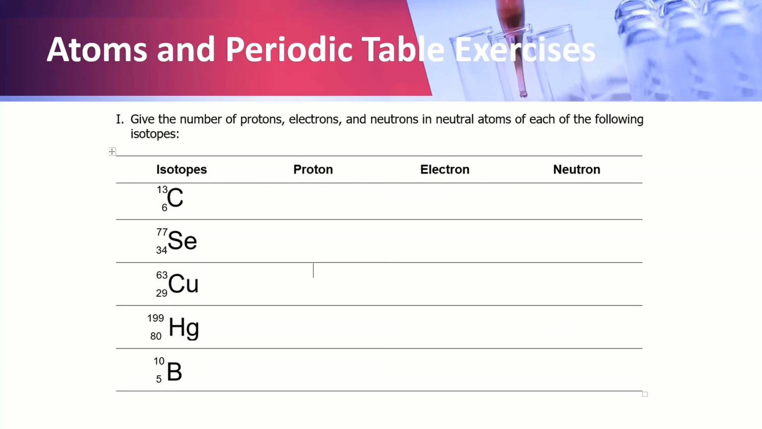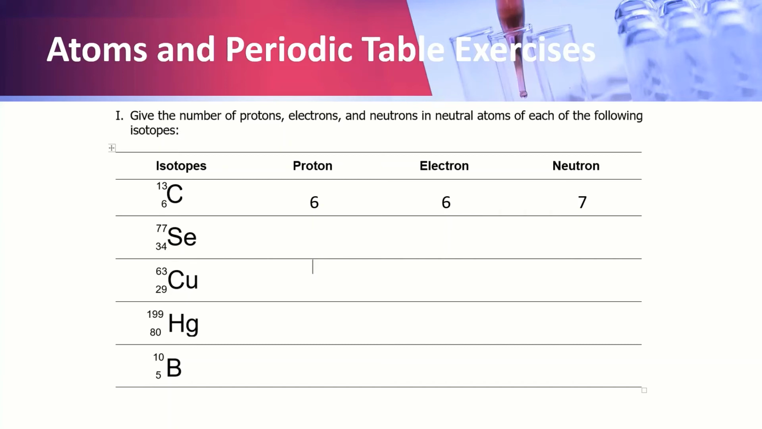Let us have some exercises on atoms and the periodic table. Give the number of protons, electrons, and neutrons in neutral atoms of each of the following isotopes. For isotope carbon with a mass number of 13 and atomic number of 6, it has 6 protons, 6 electrons, and 7 neutrons.